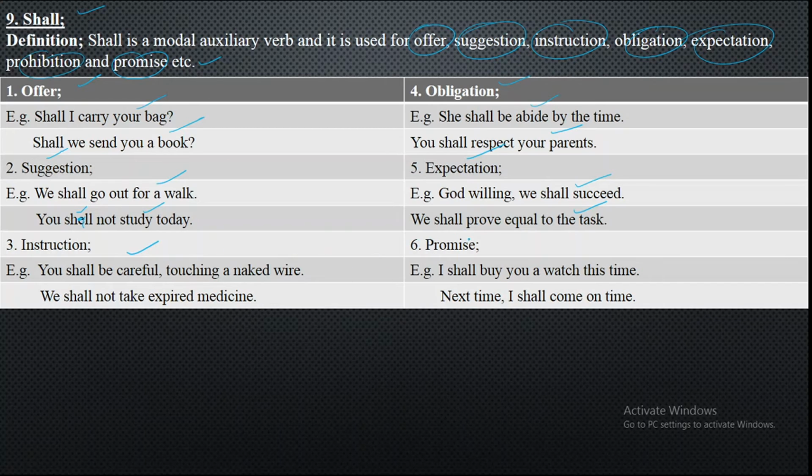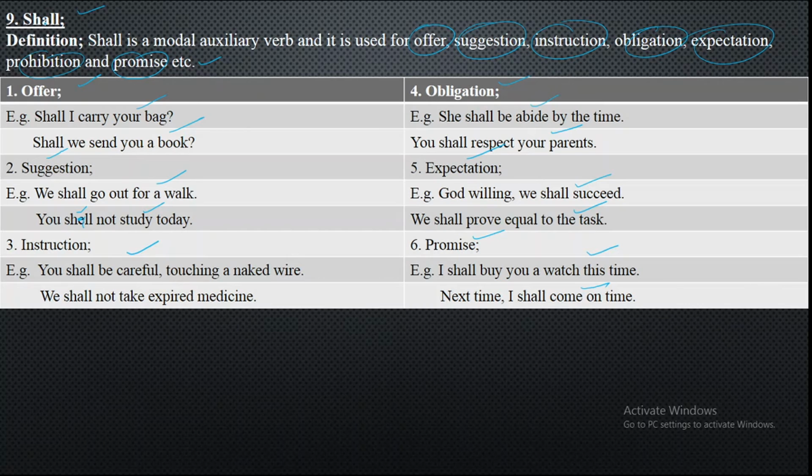Last, we have got promise. When you promise someone, you'll be using modal auxiliary verb shall. I shall buy you a watch this time. This is a promise you're making to a friend. And next time I shall come on time. This is again a promise. Next time I won't commit this mistake, etc. And this is modal auxiliary verb shall, where we've got six usages.